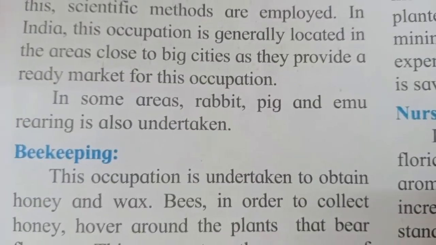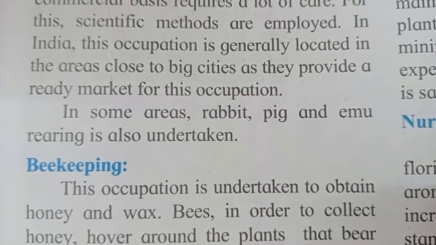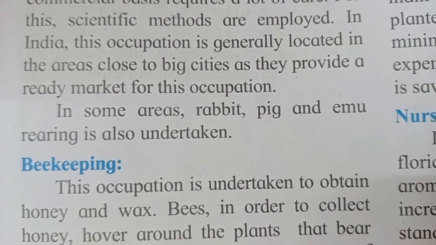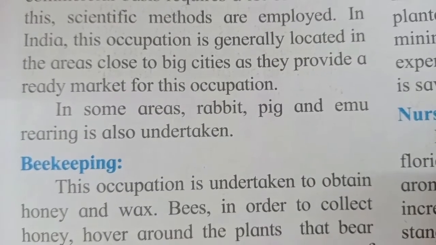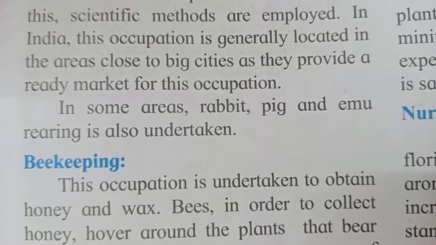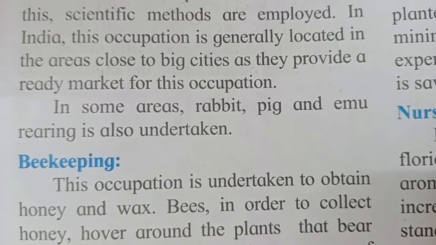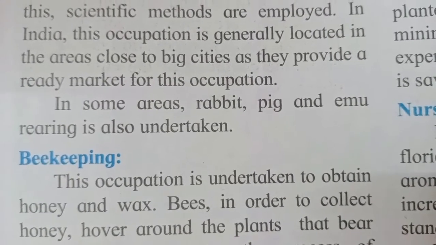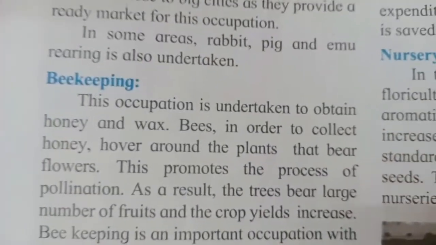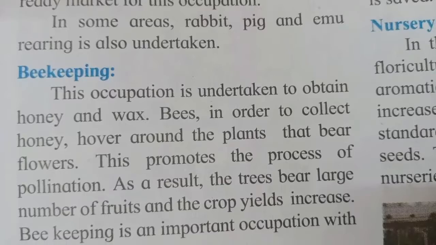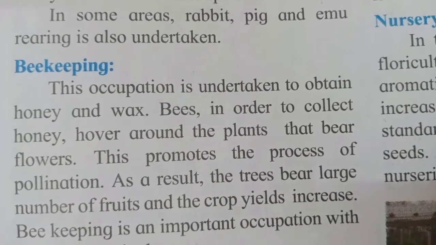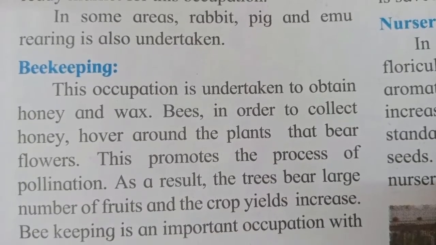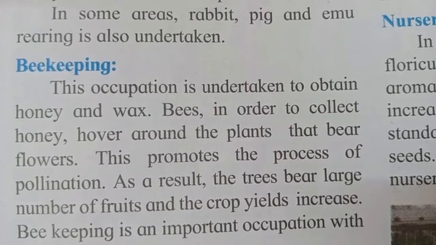So mostly people try to start this occupation near the urban areas or near the city, as the city markets are more attracted towards this type of activity. In some areas, rabbit, pig and emu rearing is also undertaken. In some areas people eat the meat of rabbit, pig and emu, or they make use of the eggs of emu. So in those areas, these poultries are also taken care of.